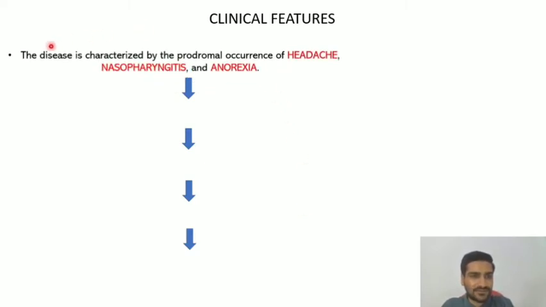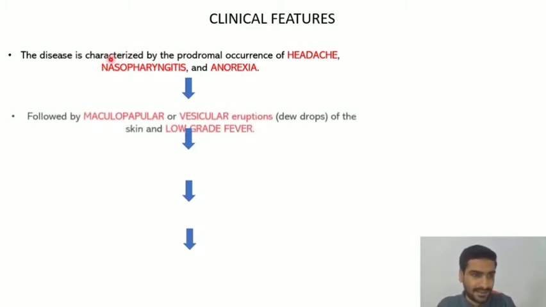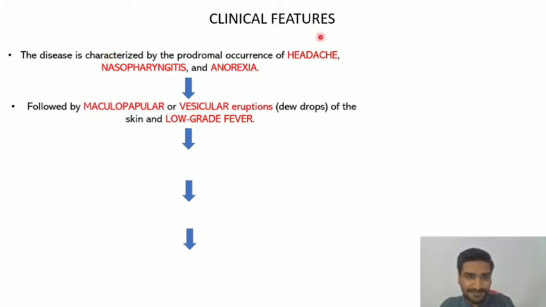Next, moving on to the clinical features. So the first and foremost clinical feature is that it will have some primary symptoms, right? It is not going to directly start with vesicle formation. The disease is characterized by a prodromal occurrence in which the children may have headache, nasopharyngitis and anorexia. Nasopharyngitis because the virus is going to enter into the body through droplet spread. Following these three main symptoms, it will lead to maculopapular or vesicular eruptions of skin, and along with that the child may also have low grade fever, right?